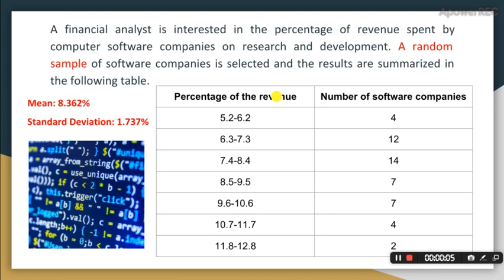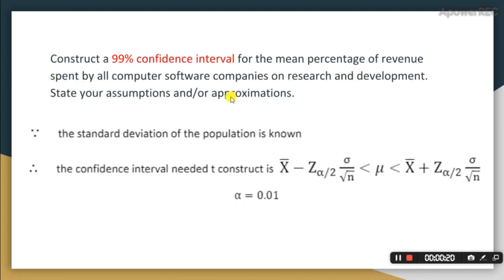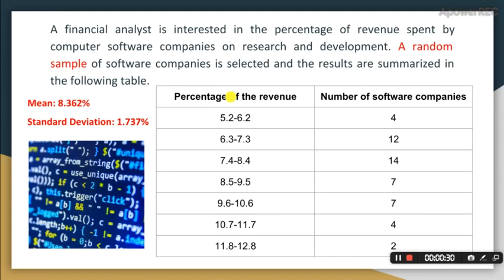A financial analyst is interested in the percentage of revenue spent by computer software companies on research and development. A random sample of software companies is selected, and the results are summarized in the following table. A 99% confidence interval has to be constructed for this question, and also assumptions and approximation have to be provided.